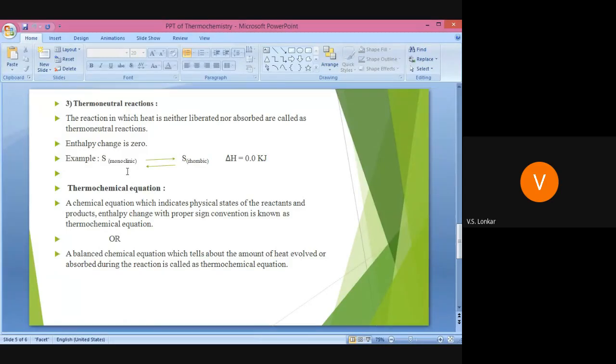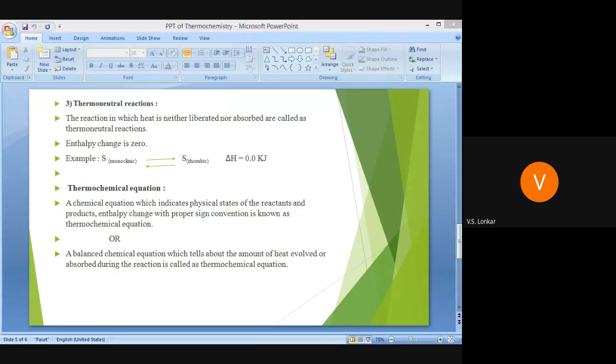For example, sulfur has different isotopic forms: monoclinic and rhombic. One form of sulfur is converted to the other form, that is, monoclinic sulfur is converted into rhombic sulfur. This reaction is a reversible reaction, and here delta H, the enthalpy change, is 0.0 kilojoule, because in this reaction the heat is neither absorbed nor evolved. That is known as a thermoneutral reaction.